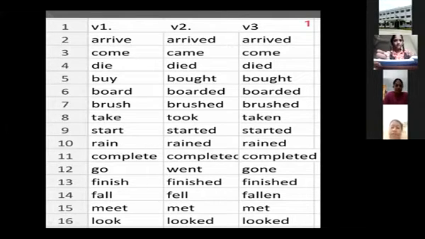So here they have given one grammar topic. If 2 sentences or 2 actions happened in past tense, if 2 actions completed in past tense, so at that time, for the first completed action, we have to use past perfect. And for the second completed action, we have to use simple past tense.